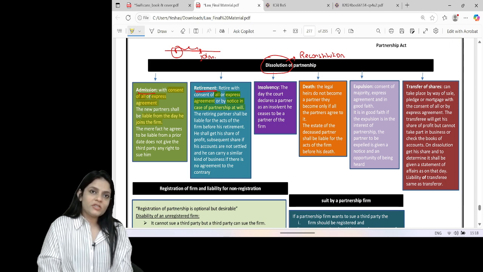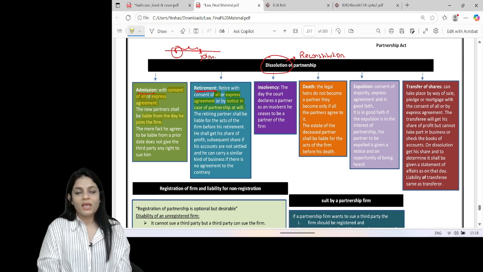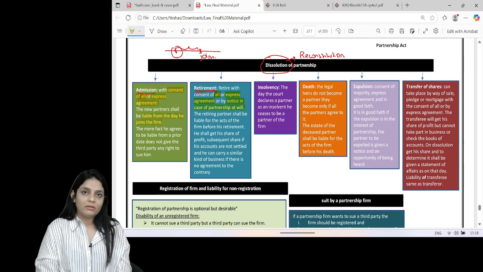When a partner retires from the firm, instead of taking his share, he can actually sell his share to any existing partner. And if he sells his share to any existing partner, he will have no further claims over the firm.